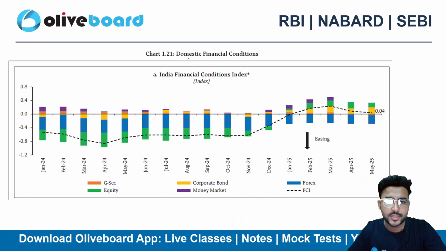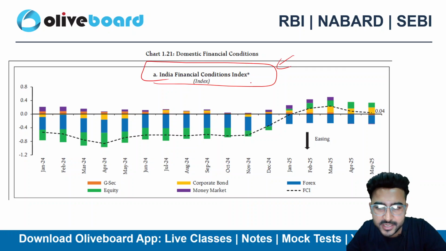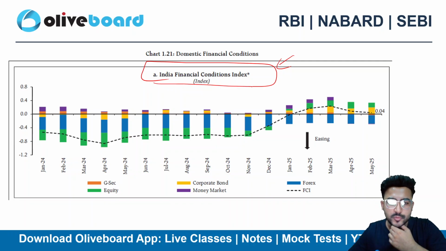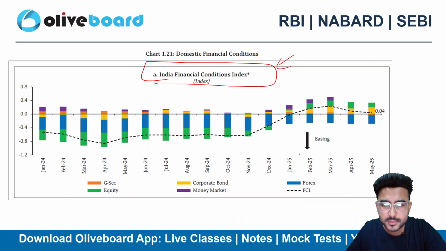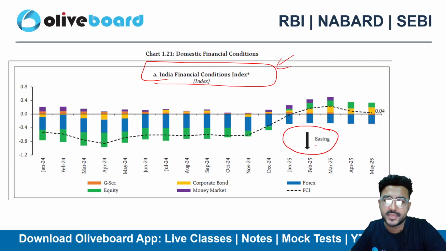If I talk about India's financial condition index, here you can see various things like government securities, equity, corporate bond, money market, etc. Somewhere here RBI has increased the liquidity, they have done the easing, right?